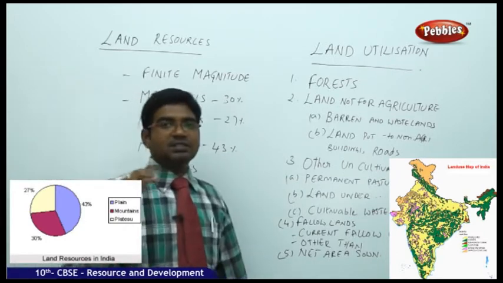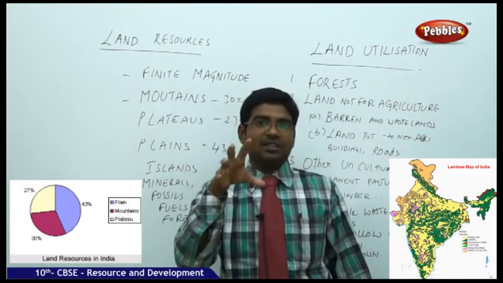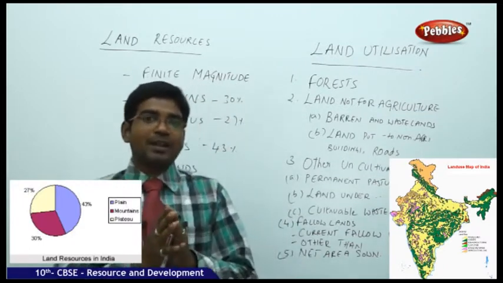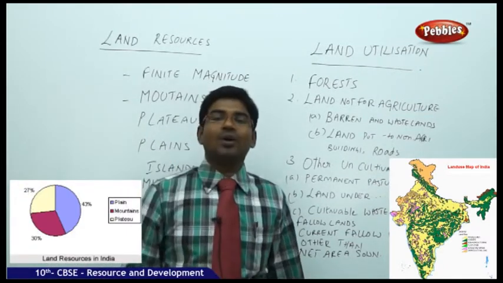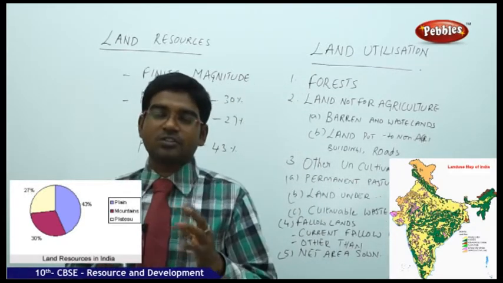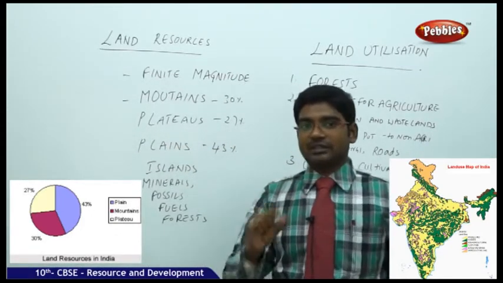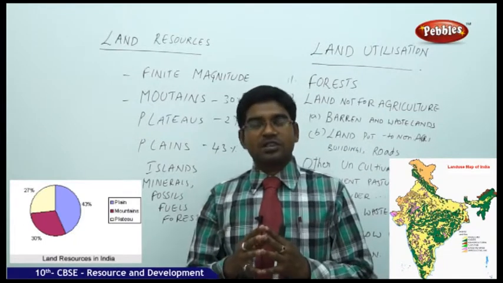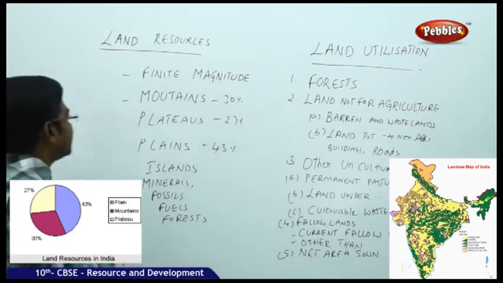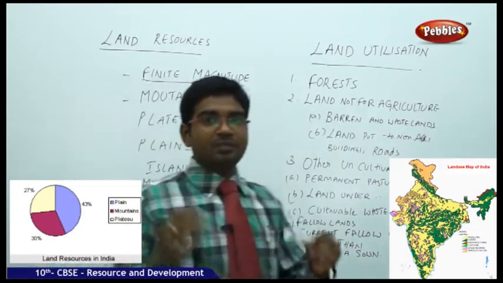So from this discussion, we come to know that the land available on the planet itself is limited when compared to the water. Water is 2/3 of the planet, while land is just 1/3 of the entire planet. So, with our existence restricted to just 1/3 of the planet, it becomes clear that the 30% of the Earth that we have has to be utilized very carefully and properly. That's the reason why land is known as a finite magnitude, or a limited place.